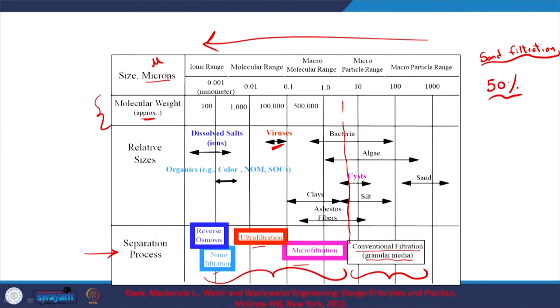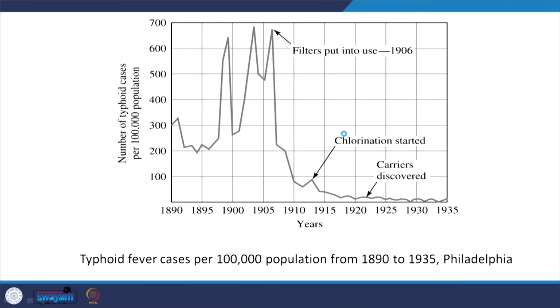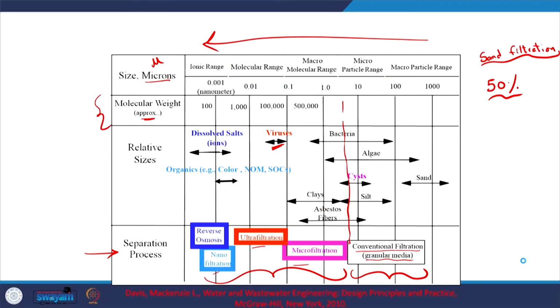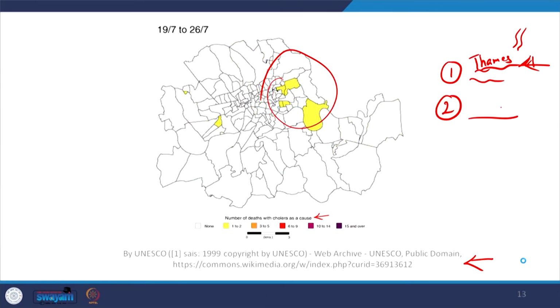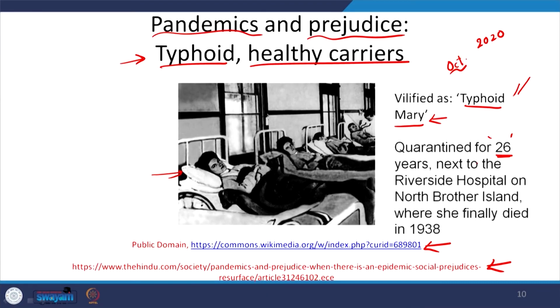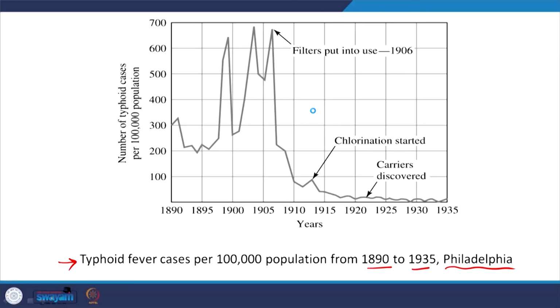Viruses are just RNA, right. So, that is one aspect to keep in mind. So, let us see what we have out here. We have typhoid fever cases per 1 lakh population from 1890 to 1935 in Philadelphia. And the case of, who was this? Poor lady, Mary Mallon, Typhoid Mary, I guess, right. This was a case in, I believe, New York or such. She was the poor lady who was quarantined for 26 years. Later on, healthy carriers were also identified, but again she bore the brunt of people's pent up anger, if I may say so.